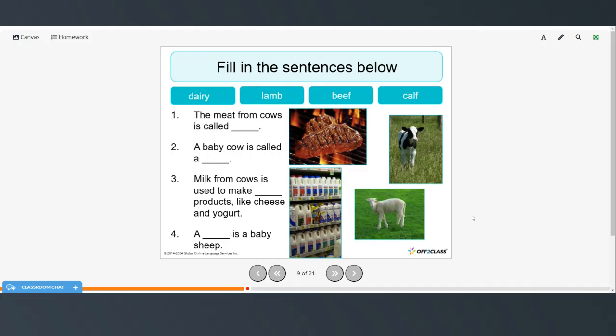All right, so pause the video, fill in the sentences below, and then restart when you're ready to check your answers. The meat from cows is called beef. A baby cow is called a calf. Milk from cows is used to make dairy products like cheese and yogurt. And a lamb is a baby sheep.